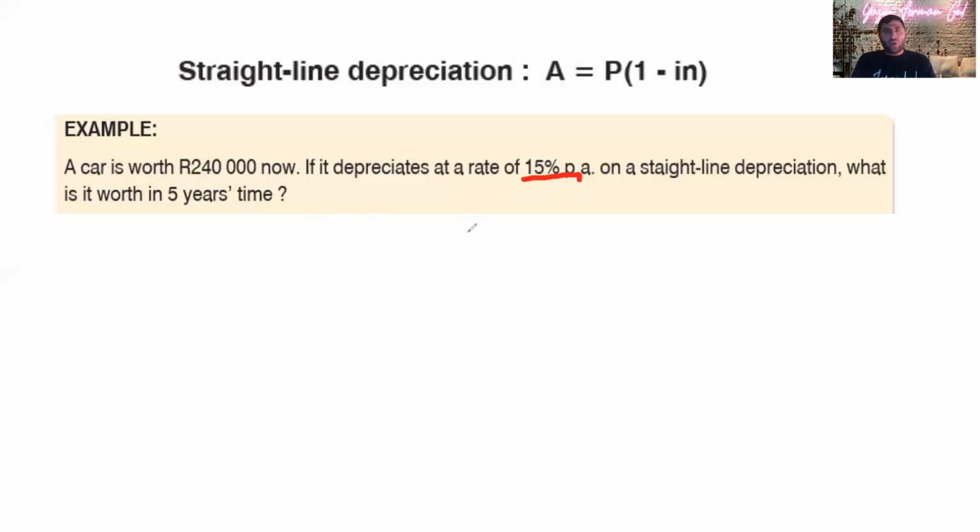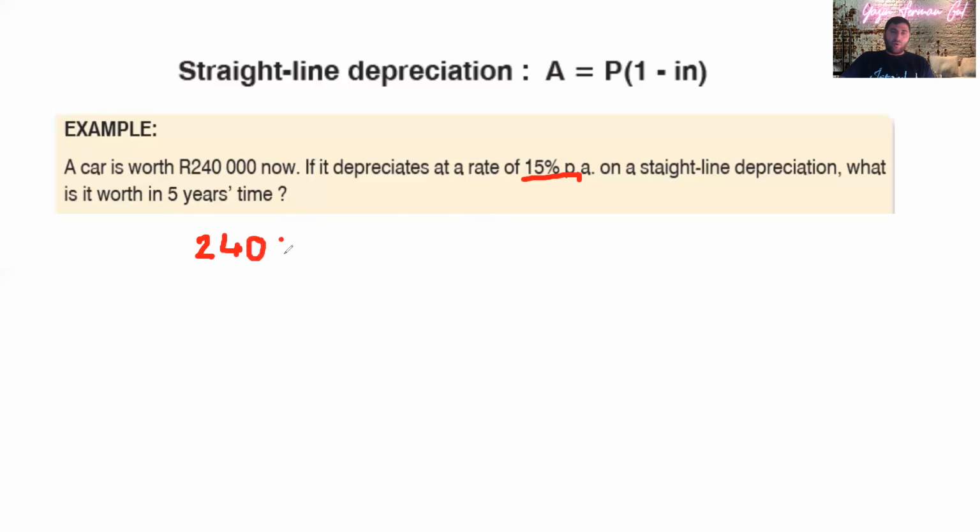So I'm going to find what 15% of this 240,000 is, because that is the amount that this car will lose for 1 year. It's just like simple interest. Once I find that amount, I know that this car will lose the same amount every year. So I will then be able to calculate what this car's price will be after 5 years. Now the car is 240,000.